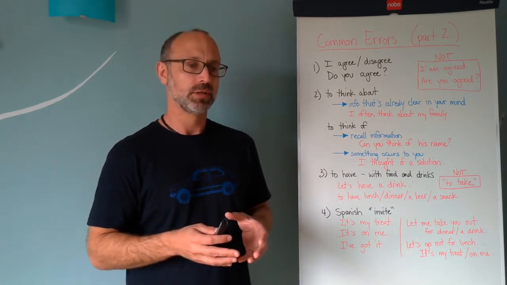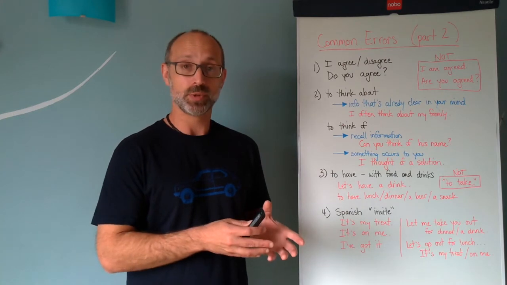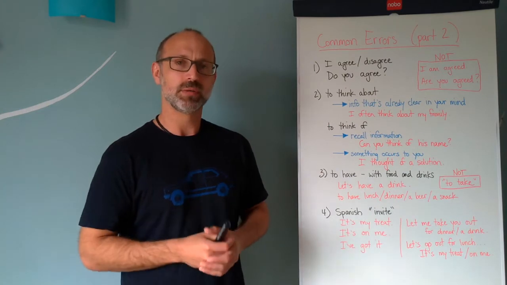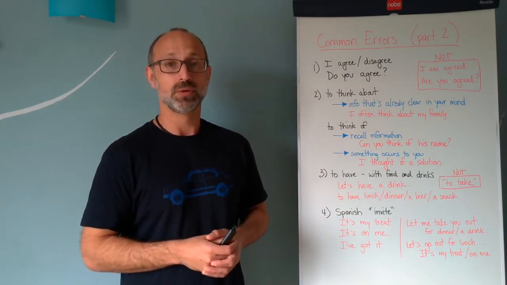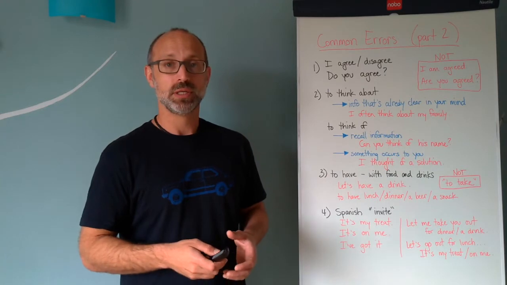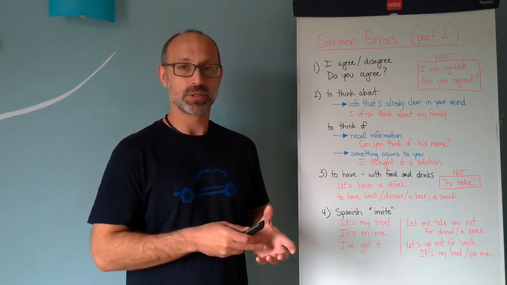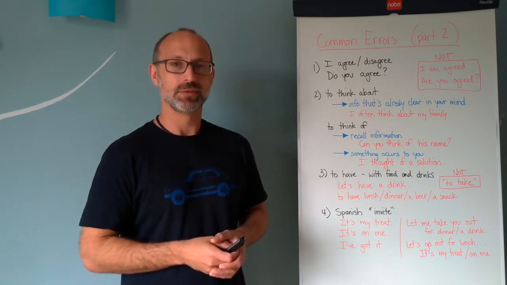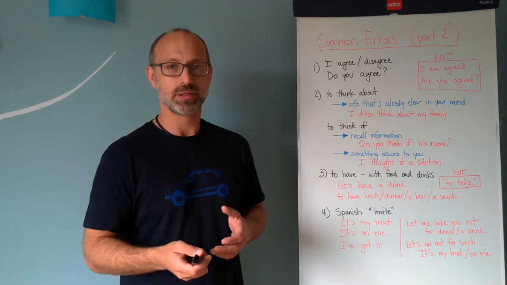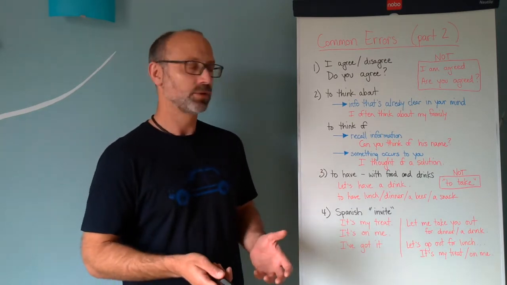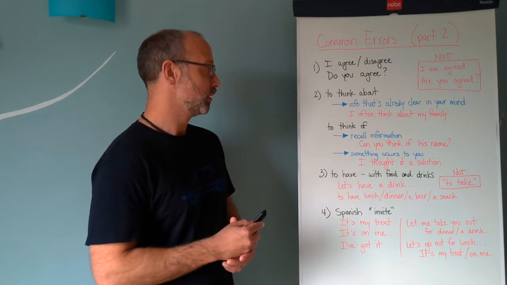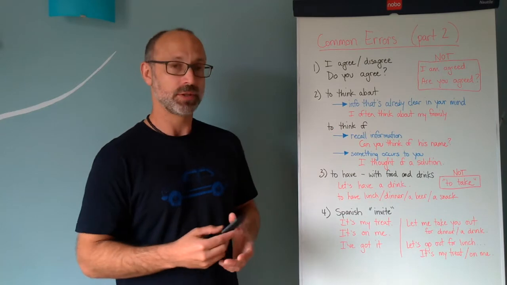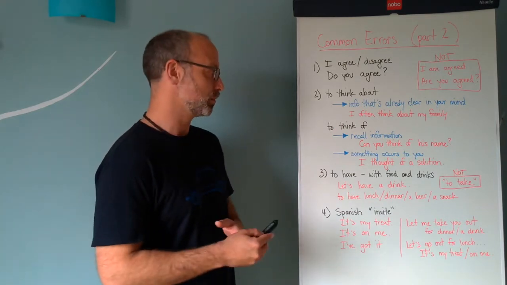Professionally speaking, imagine that you saw a presentation this morning. Well, you can say maybe in the afternoon, wow, I've been thinking about the presentation all afternoon or all morning. So it's clear in your mind because you saw the presentation this morning. I've been thinking about that TV episode all day. You saw a TV episode last night and you've been thinking about it the next day. So these are examples that are relatively clear. What's more unclear for a lot of people is this concept of to think of. So when would we use them?